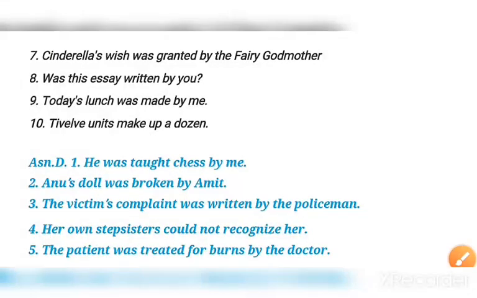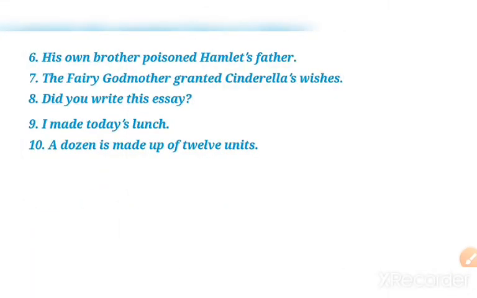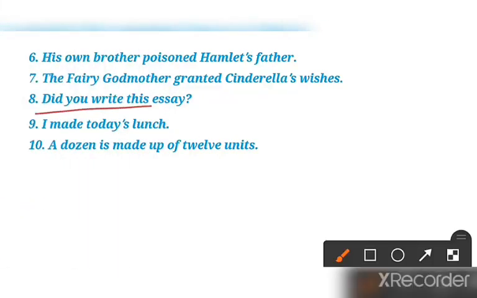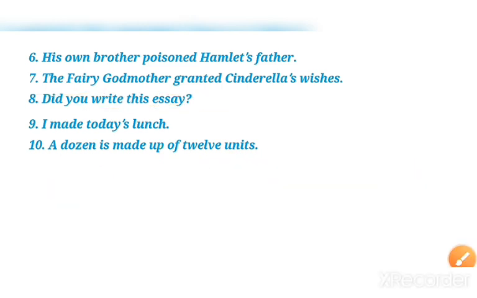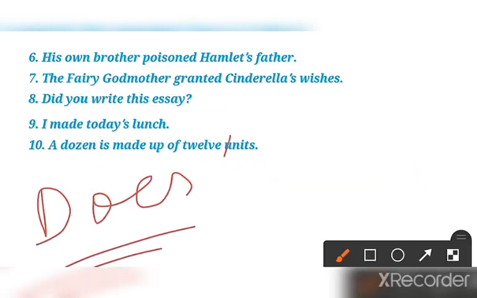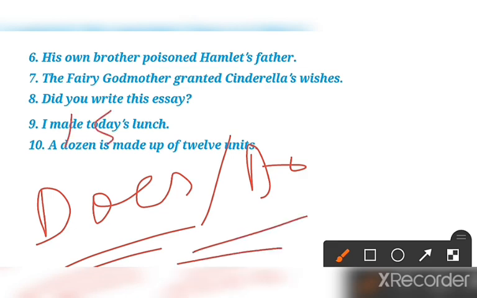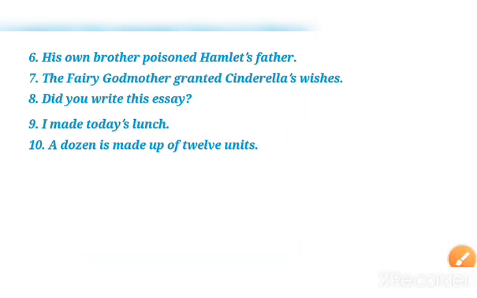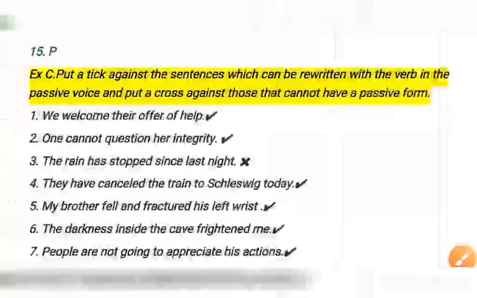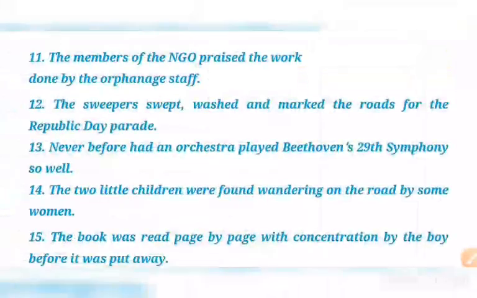Okay. Was this essay written by you? Did you write this? I told you that where there is the concept of did, you have to use was and were. And if there is the concept of do, does, what you have to use is am, is, are plus third form. All these things I have already explained. If you have not seen it, please watch the video we did last. Okay. So I hope, students, all the exercises we have finished here, and if you have any doubt you can comment in the comment box.